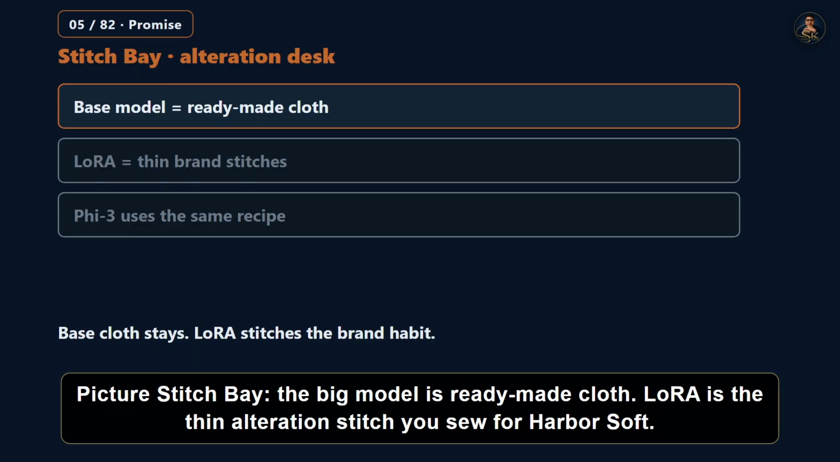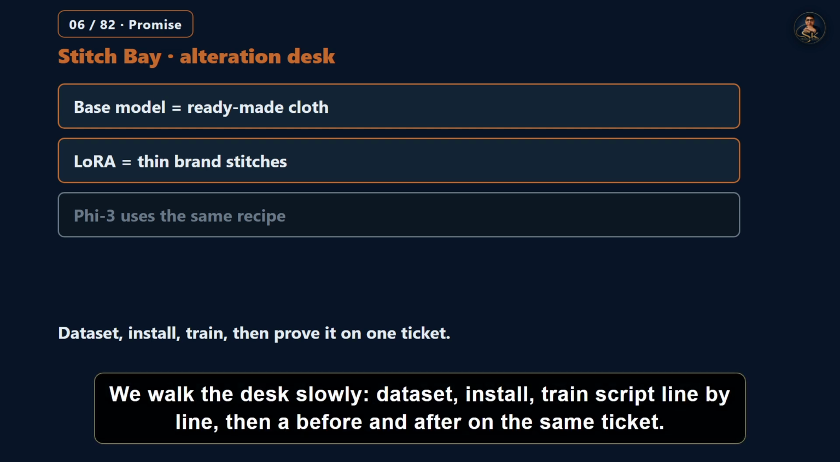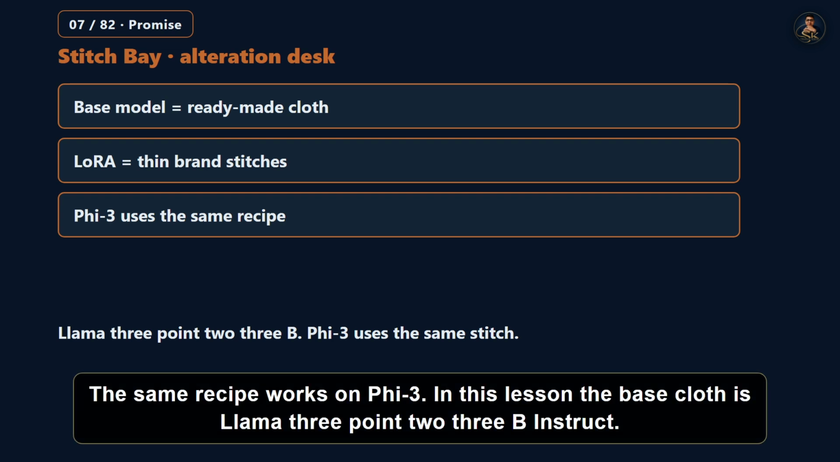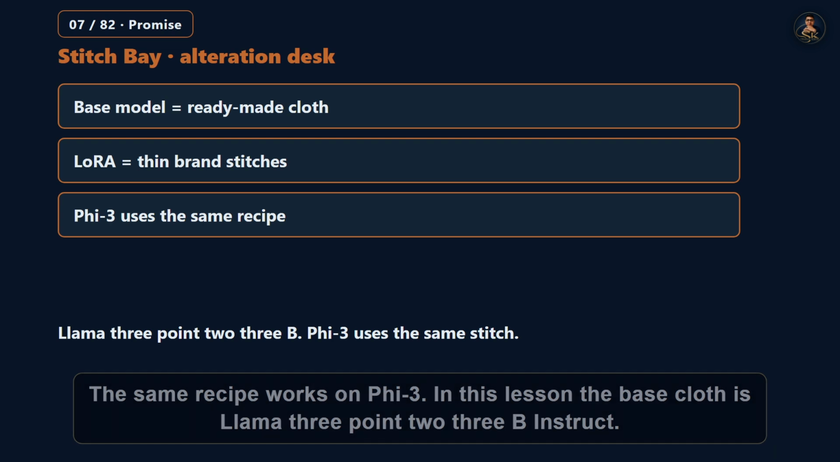Picture Stitch Bay: the big model is ready-made cloth. LoRA is the thin alteration stitch you sew for HarborSoft. We walk the desk slowly: dataset, install, train script line by line, then a before and after on the same ticket. The same recipe works on Phi 3. In this lesson, the base cloth is Llama 3.2 3B Instruct.